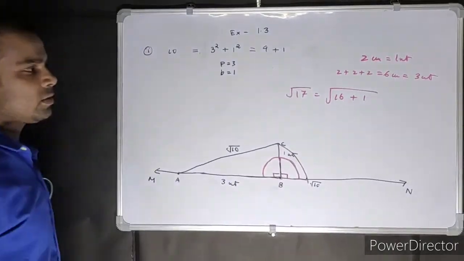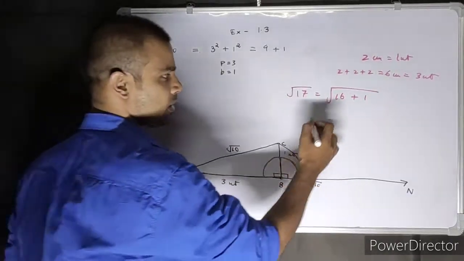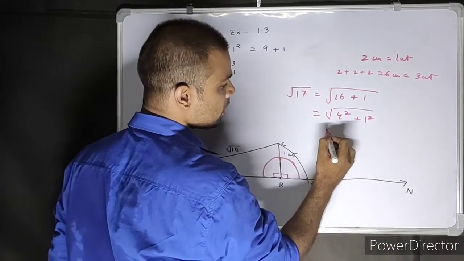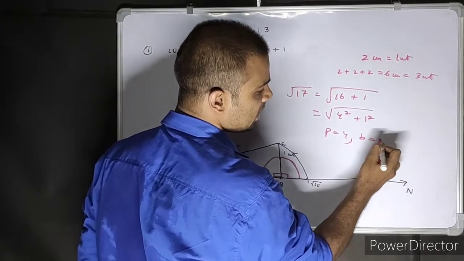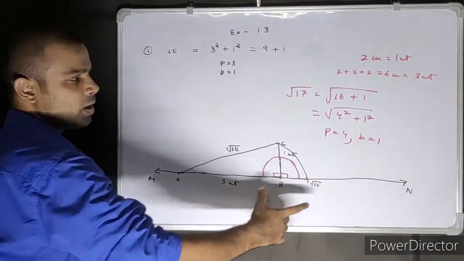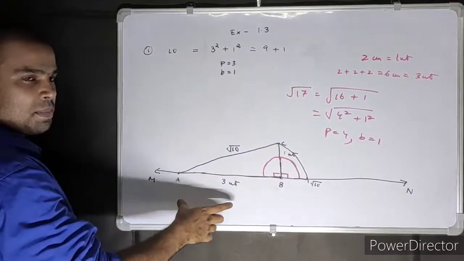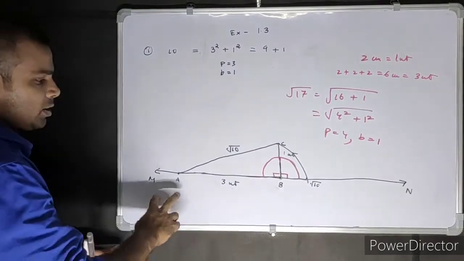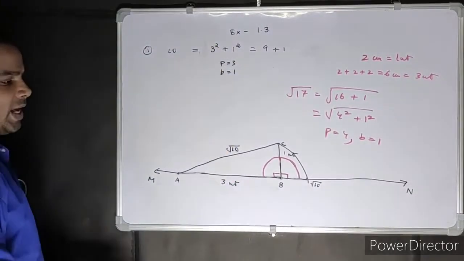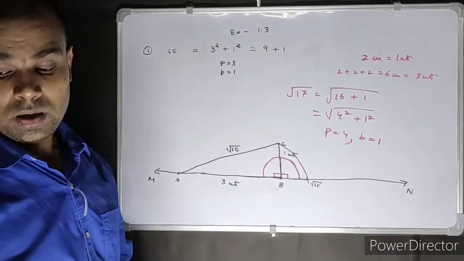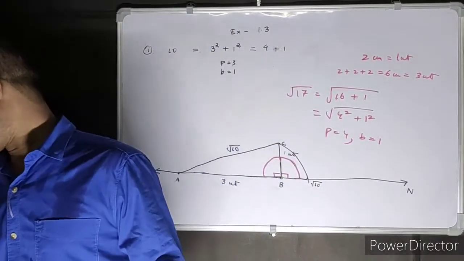16 plus 1, students, that's 4 square plus 1 square. So P is 4 and B is 1. Hope you guys can do it. Take 4 parts from here, 1 part from here. You can take 1 part from here, 4 parts from there, it doesn't matter. You can do it the other way also. Then locate it on the number line.